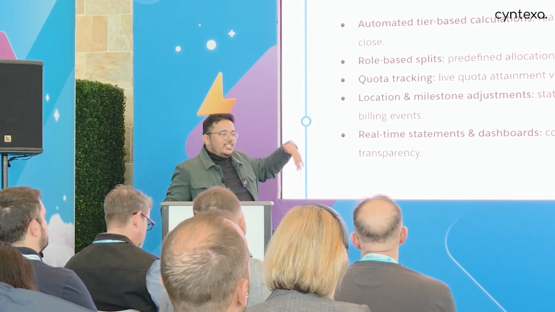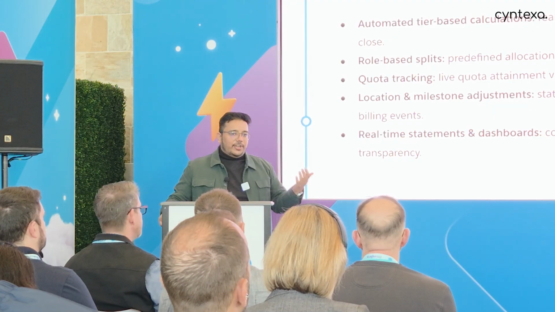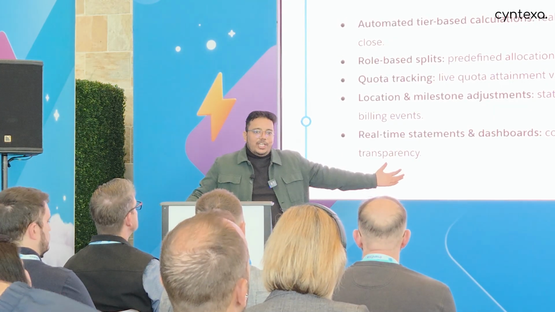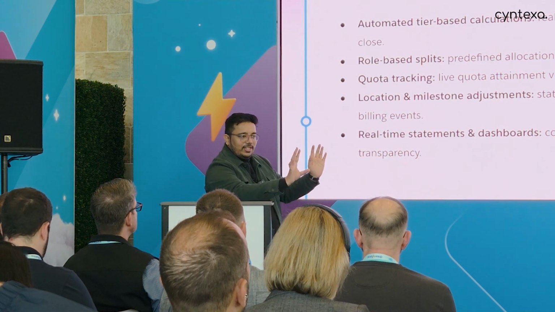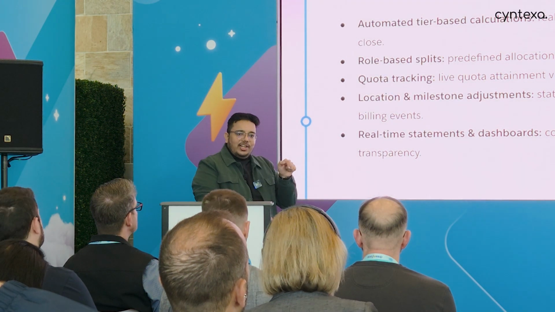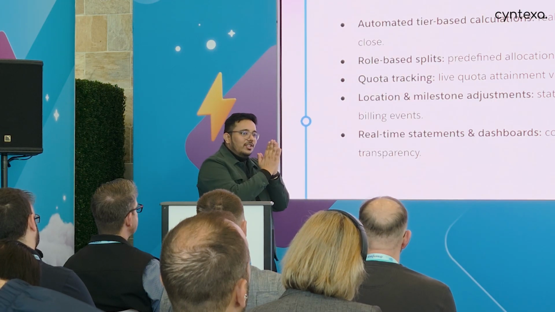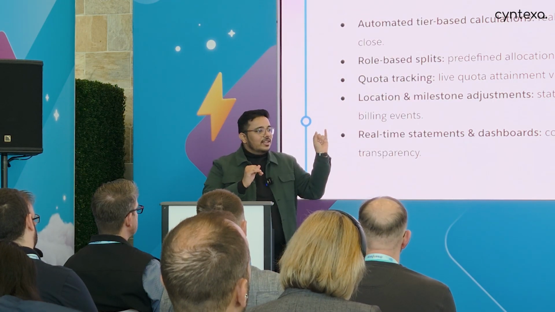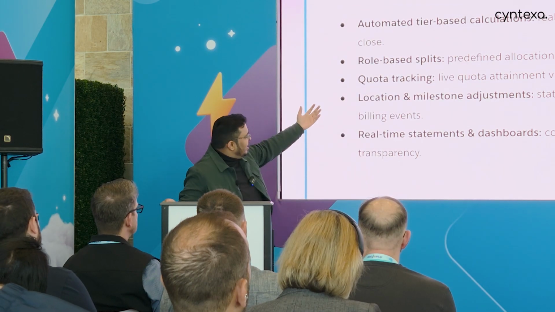Then we had role-based splits as well. So let's say a consultant is working along with the account executive. The account executive would be able to see, okay, I would be getting $80,000 in incentive, for example. If the consultant views it, then he would see I'm getting $20,000, because that is how the split was: 80% for the account executive, 20% for the consultant. Things like that we configured.